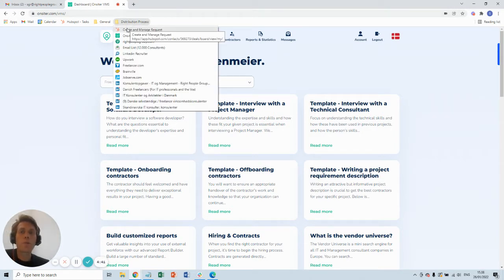So the first thing we would do is create your request in our request management tool, so we know exactly what stage we are in and make sure that we are on top of all the requests we have going. Number two, and this is what I will show you in detail later, is how we take your request and send it to preferred vendors as we have agreed in Onsider. We would also post it on rightpeoplegroup.com, our website.